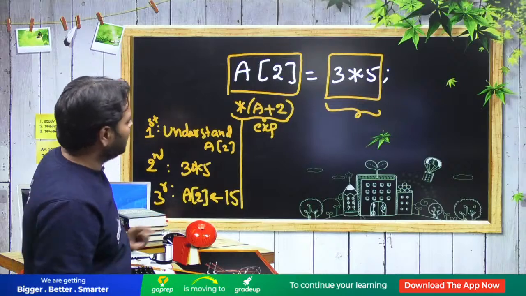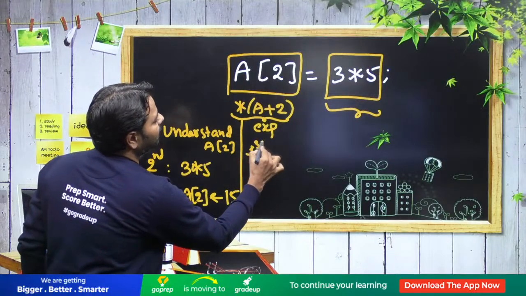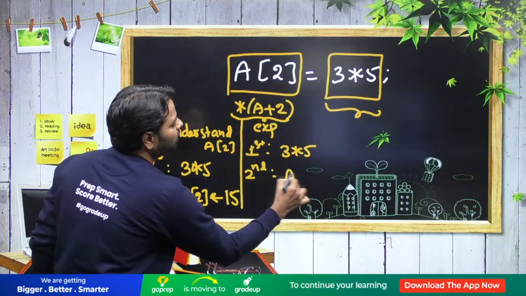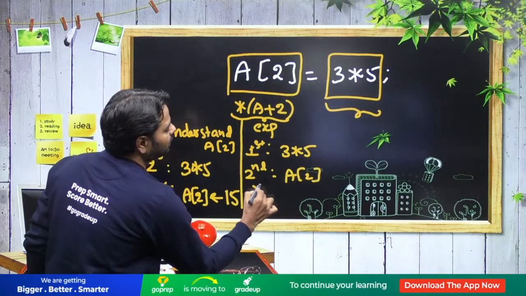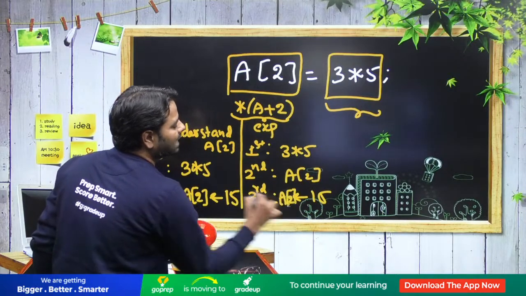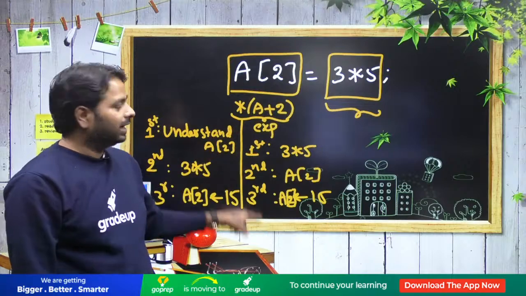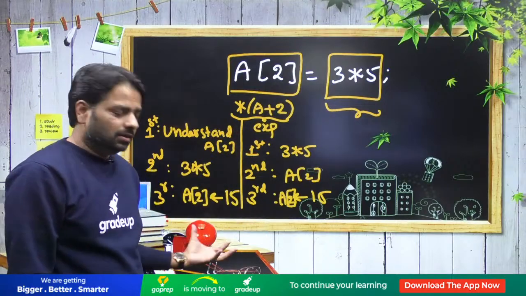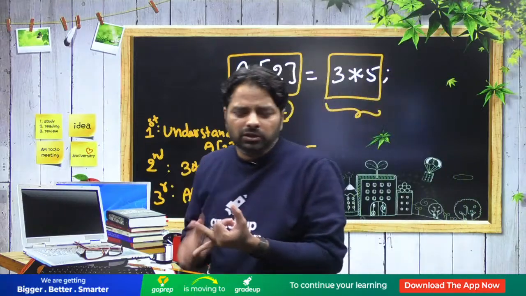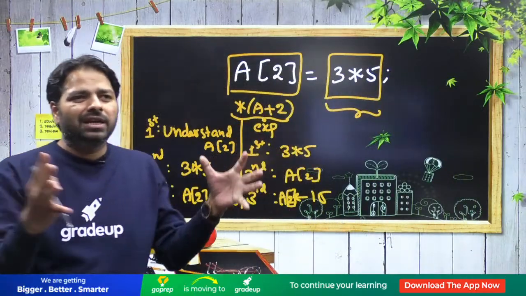But this is one way. In another way, first you can evaluate 3 into 5, second you can evaluate A of 2, and third you can assign the result 15 to A of 2. Right? Everybody clear on this point? So this is one of the important factors. That is the reason operating system, computer organization and C programming have a relation.